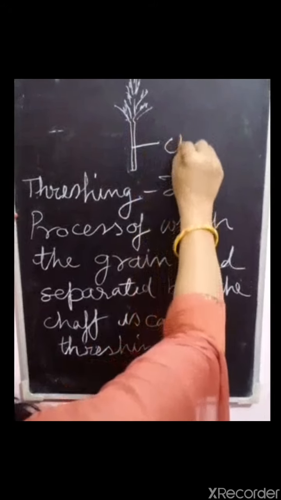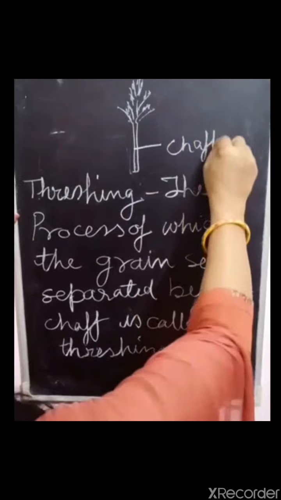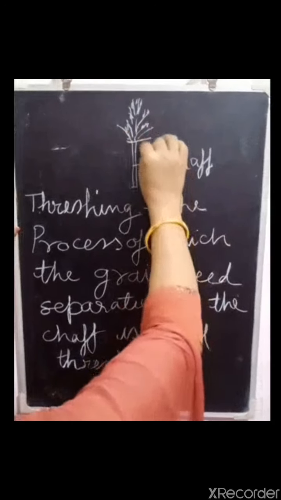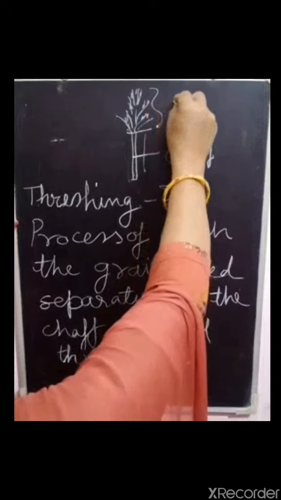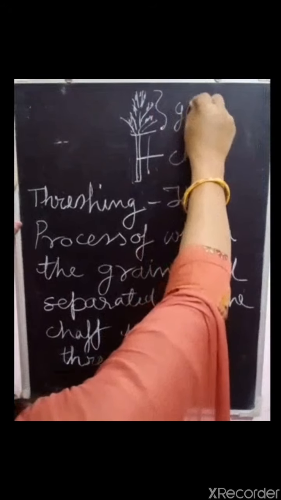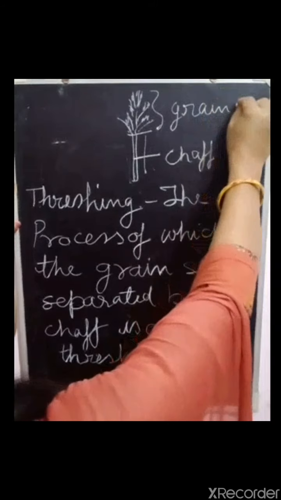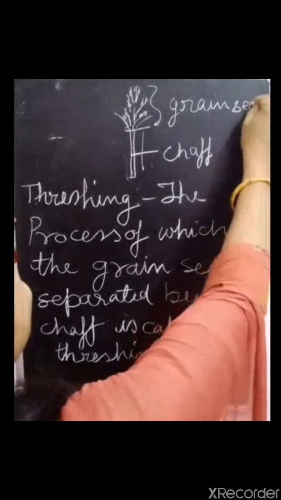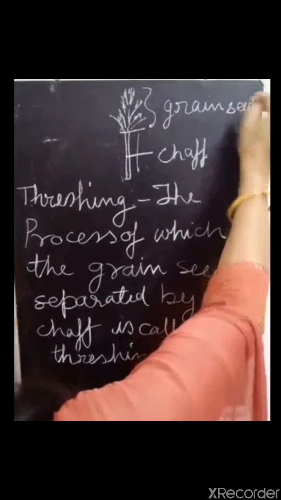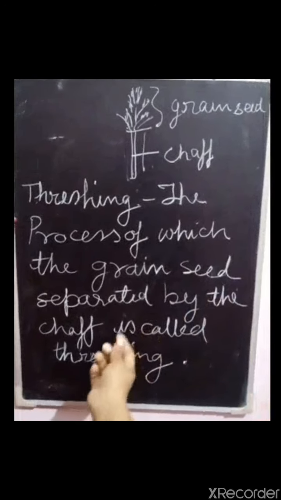This is the chaff, and this portion is the chaff and this portion is the grain.